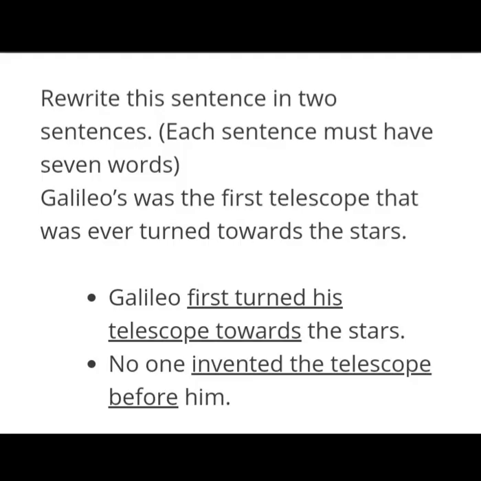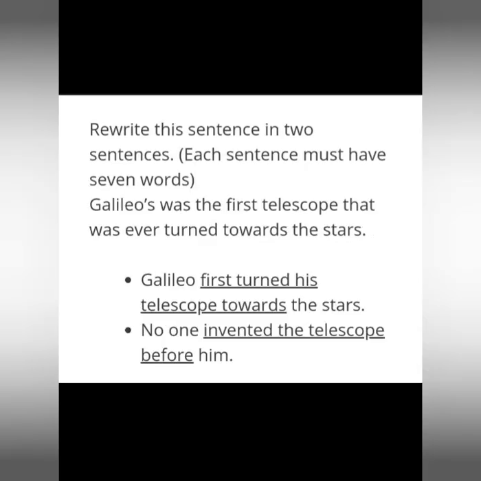Next, what they have given, see. Next, on page number 30 only, down. Rewrite this sentence in 2 sentences. Each sentence must have 7 words. Which sentence? Galileo's was the first telescope that was ever turned towards the star.